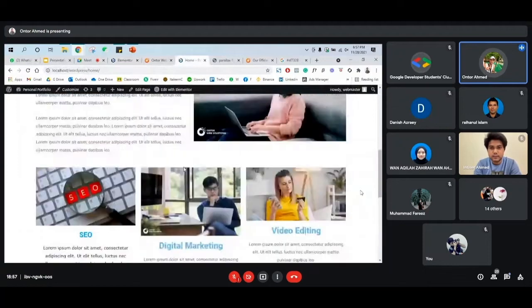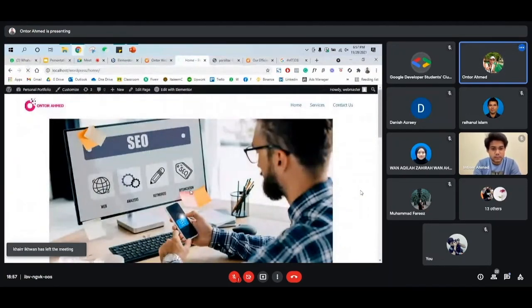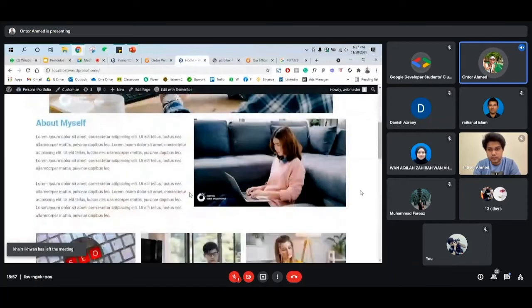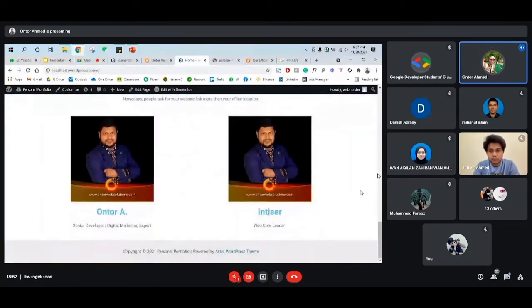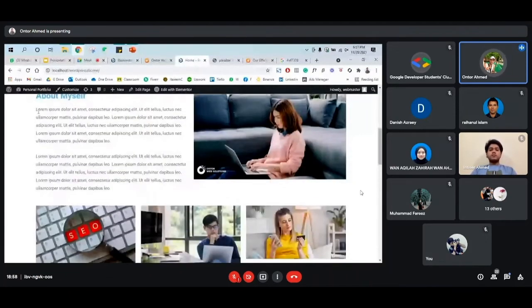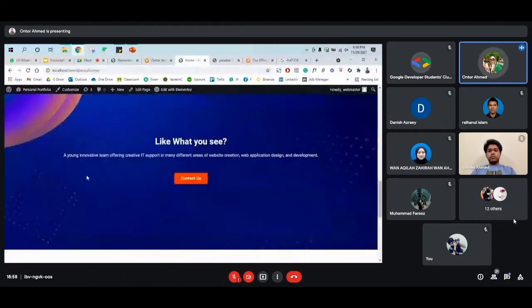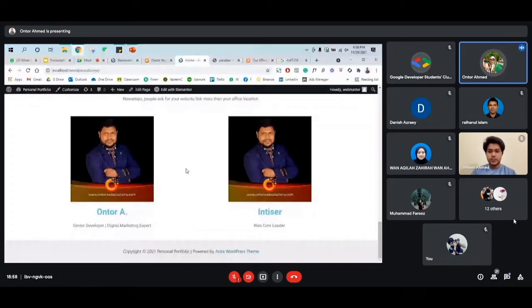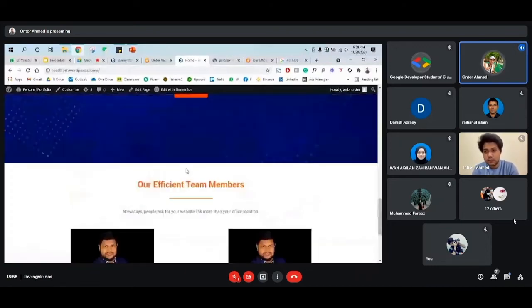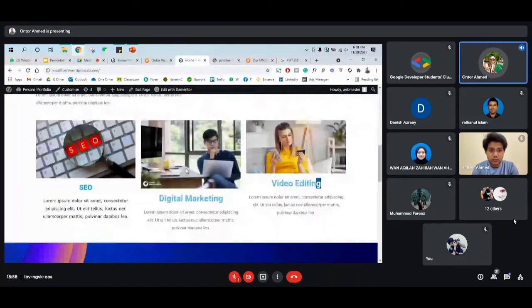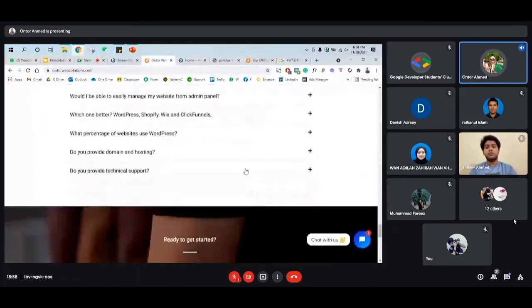Go to your WordPress homepage, click refresh, and you can see down below there are 2 profiles already uploaded. But for your portfolio, you need a very good image for yourself here, and probably here as well. You can add whatever you do, describe it, describe the service you do for others, and you can add your team member profiles here as well. Whatever I just did is basically pretty simple for the other sections as well.